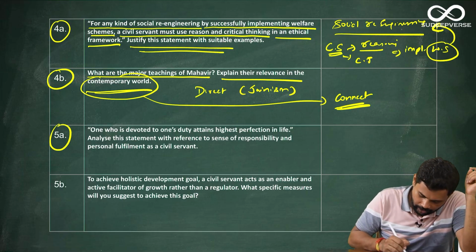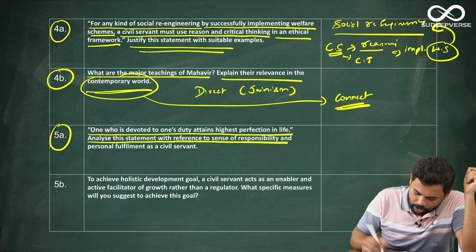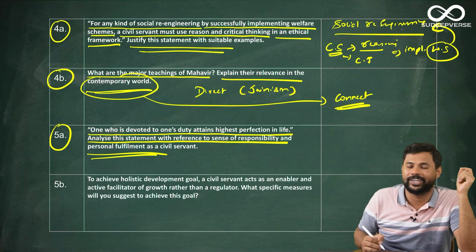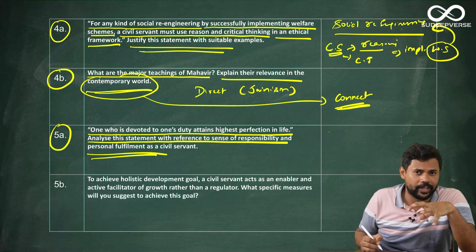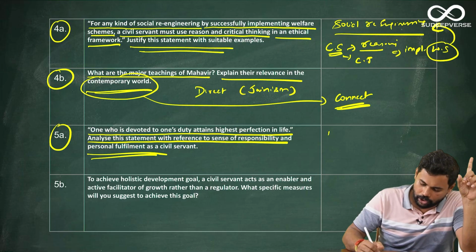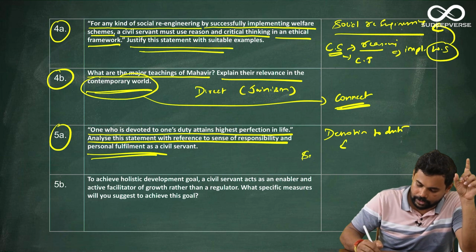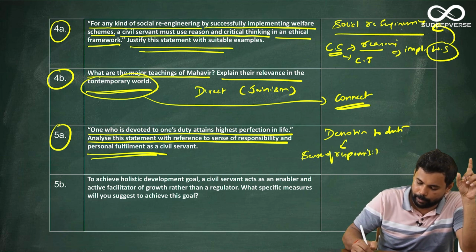The next question is 5A. One who is devoted to one's duty attains highest perfection in life. Analyze this statement with reference to sense of responsibility and personal fulfillment as a civil servant. Again, too many variables are there. Don't get confused. Segregate them. They are asking you about devotion to duty. How devotion to duty will help in sense of responsibility. That is one part that you will answer.